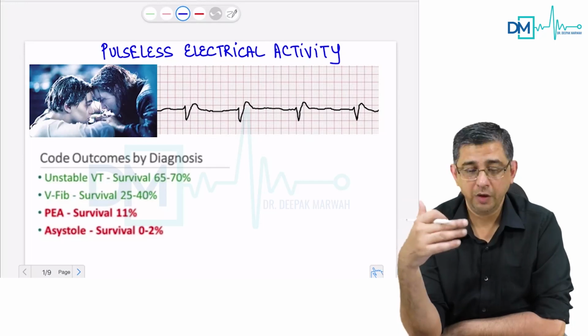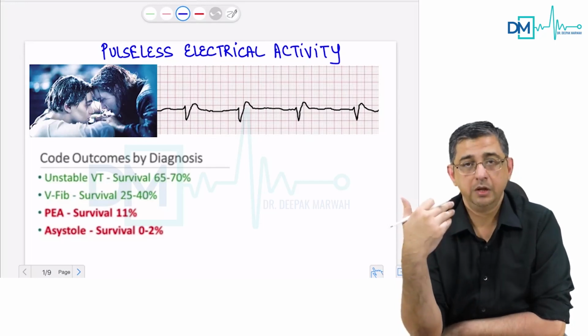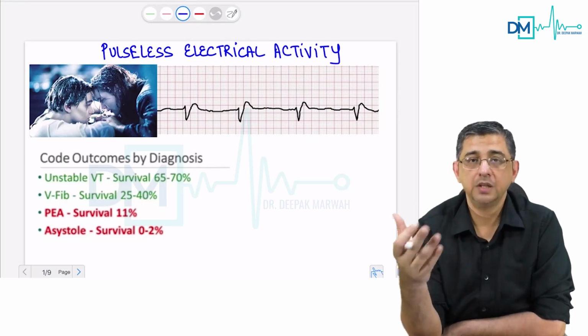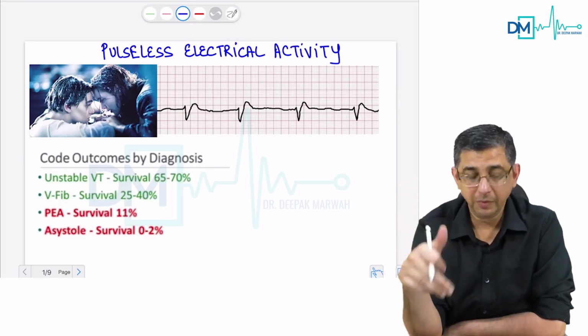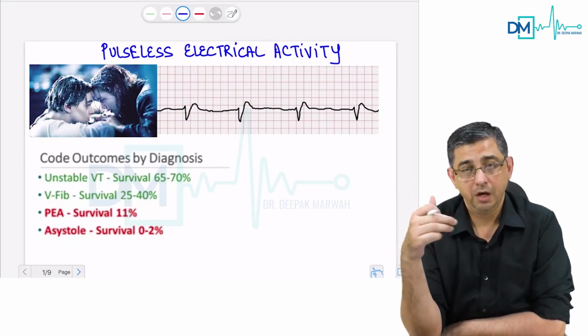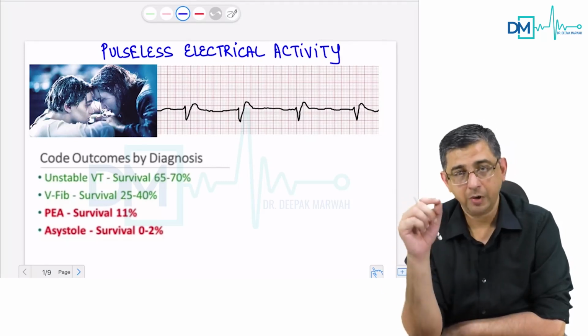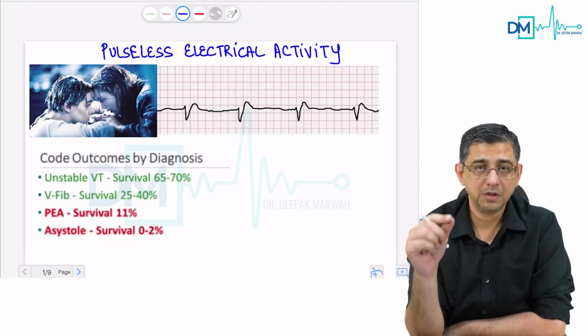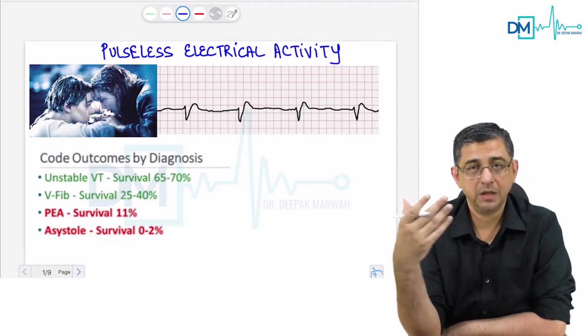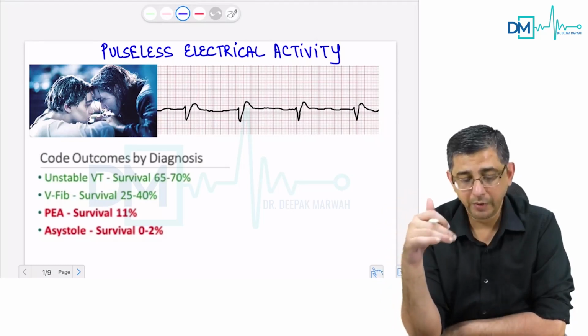As I said, when we are all pumped up, there might be a lack of reasoning for a few seconds or minutes, and therefore we may not be able to identify PEA, and the end result is we lose the patient. I have taken this up as a priority topic because when you read about resuscitation, when you read about BLS and ACLS, most people get stuck at PEA.